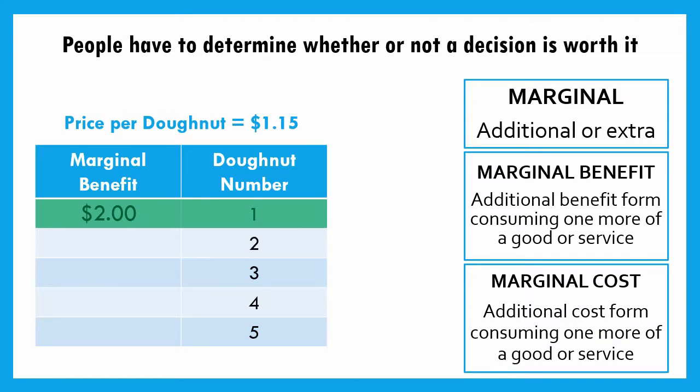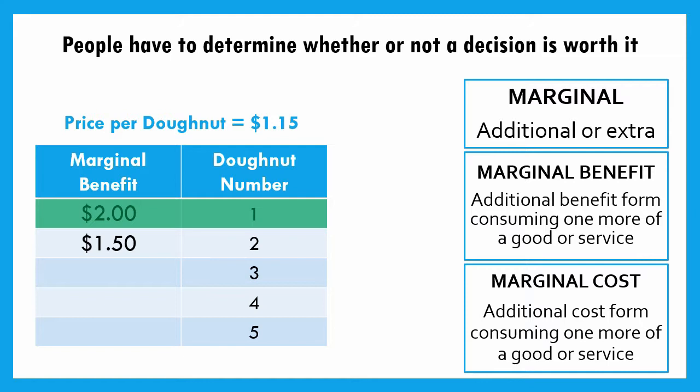Let's say you eat that first donut and then you walk back up to the counter to make the decision for a second donut. And you look at that case and you say, you know what? A second donut would give me $1.50's worth of satisfaction, right? I'd receive $1.50's worth of utility out of that. Now, first thing I want us to notice is that our marginal benefit went down. By consuming a second donut, we see that we don't get as much benefit from it.